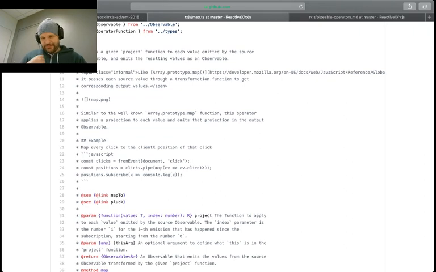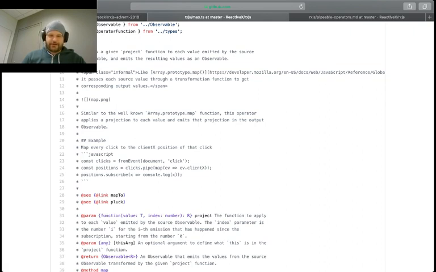And the way that we designed Rx from the very beginning was to make it so that if you knew how to program on arrays, then you knew how to program on observables. There was no real difference between the two, other than the fact that arrays are pull-based and observables are push-based. But if you knew one, you knew the other. That's cool, that you have the ability to transfer your knowledge between the two.